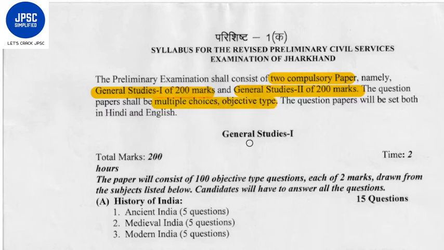So General Studies 1 would have a total of 200 marks and will be of 2 hours. It will consist of 100 objective type questions, each of 2 marks.